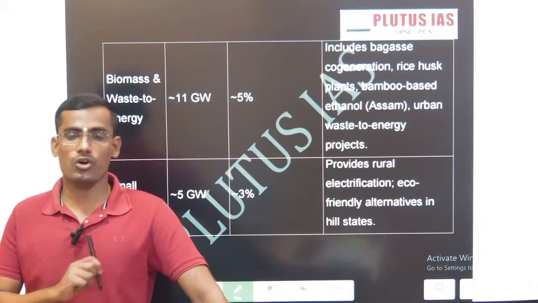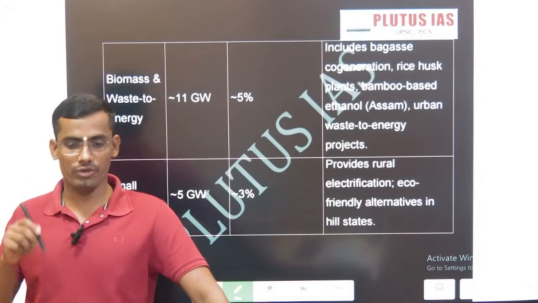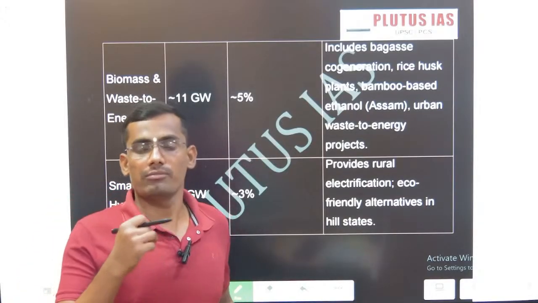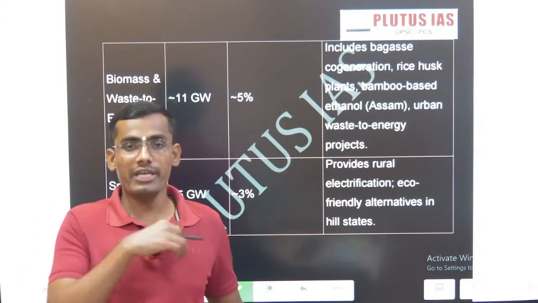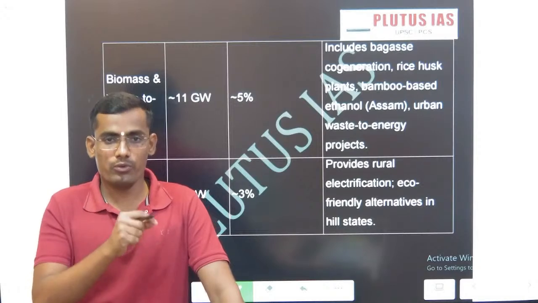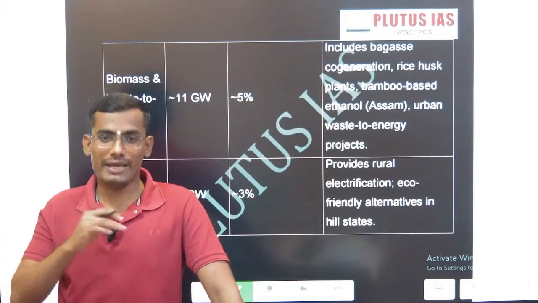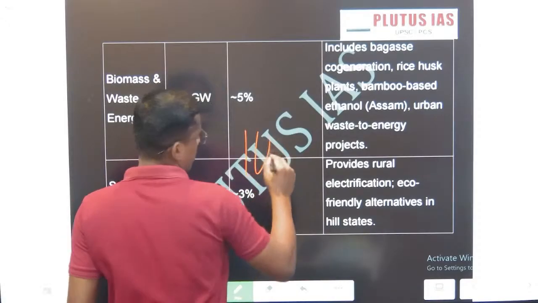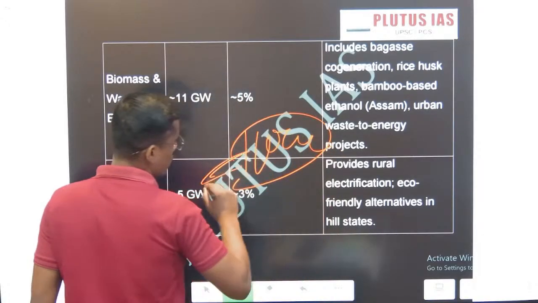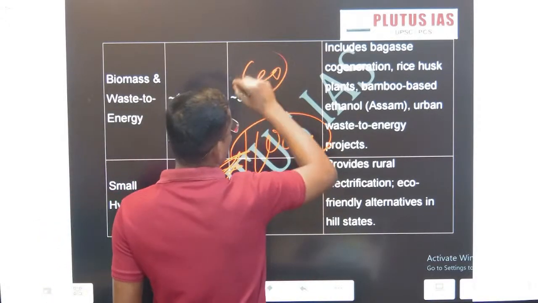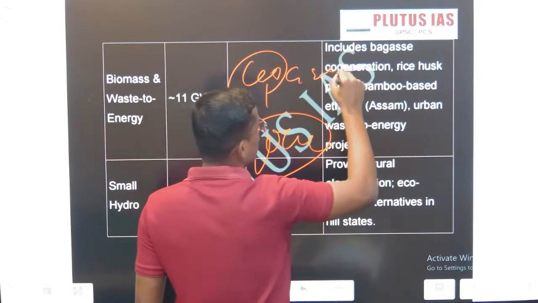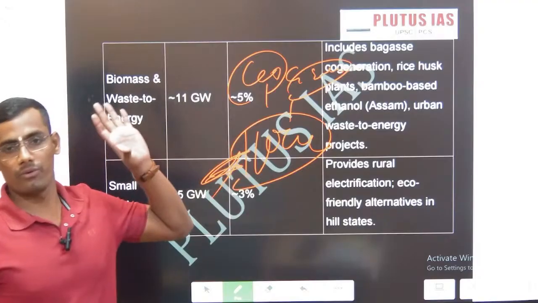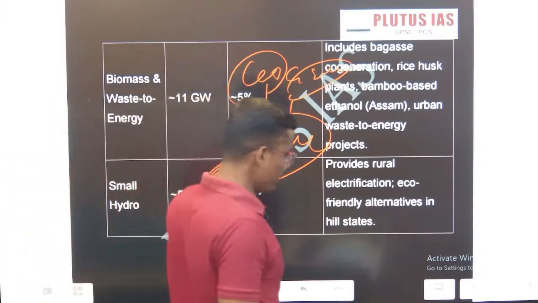In GS3, it's all about facts. You have to write the facts. You have to justify your points. If you say the renewable energy basket has steadily increased, you should show how from 2014 to 2025 it has increased. This is the current installed capacity. It was earlier this much, 42 to 45 gigawatt. This is the 2014 data. This is 2025. In this last decade, this much has happened.